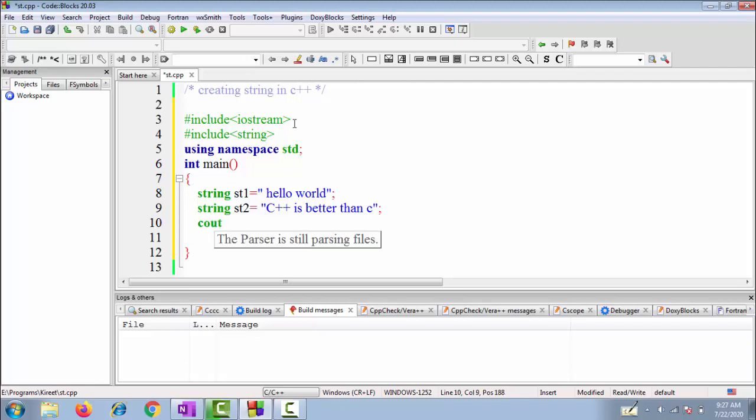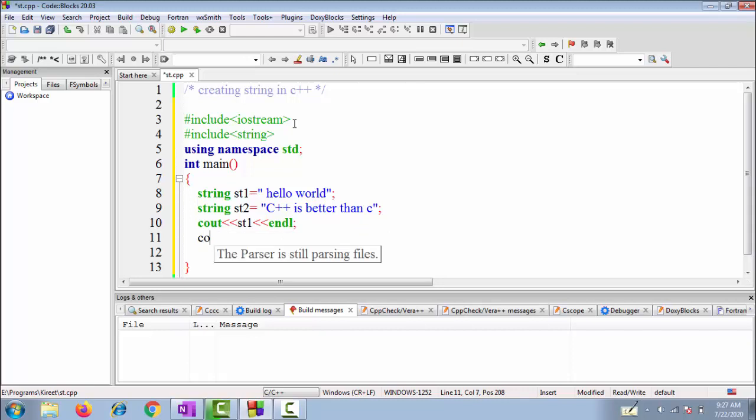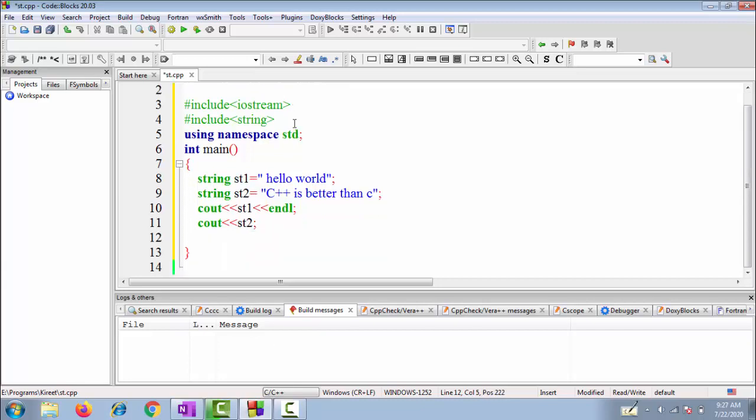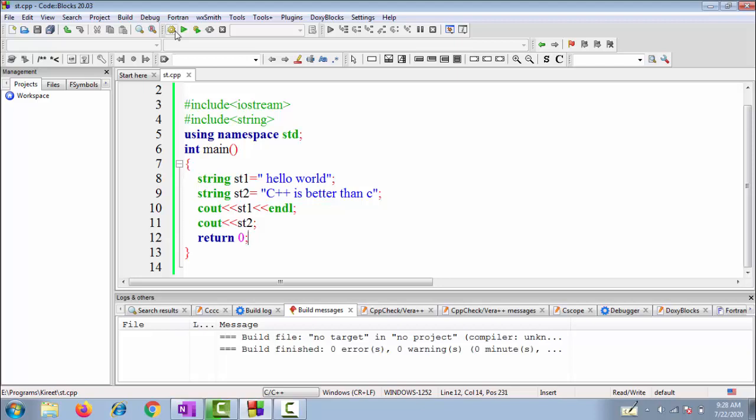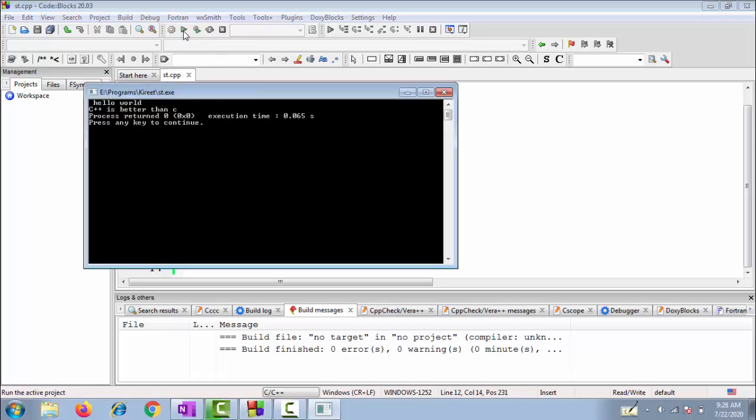So what we will do, we'll write cout st1 followed by a new line, and in the next line we can also write st2. We can also write this statement in a single line, which you can call cascading, but we'll just write it like this. Then return 0. It is up to the user how they write the statements. So let's compile it. The build has finished, so let's execute it. You can see hello world followed by a new line, C++ is better than C.